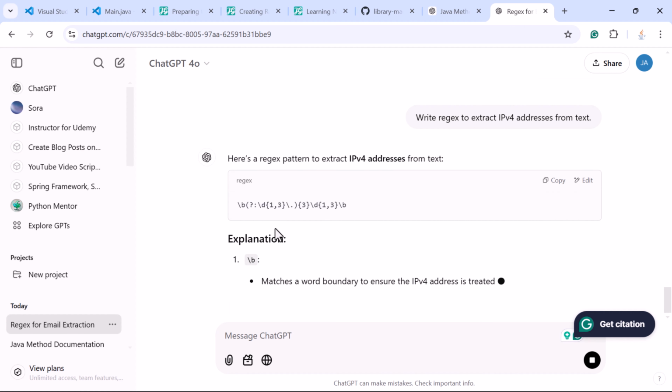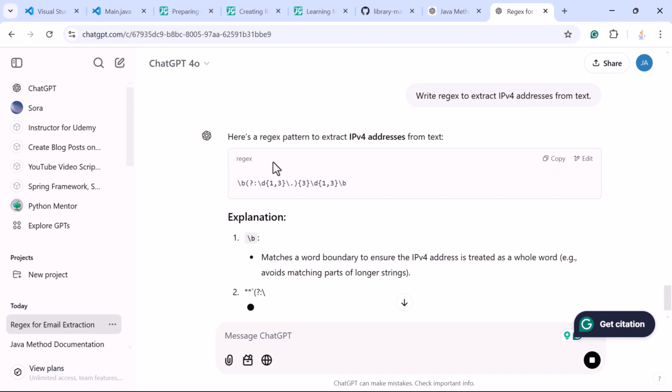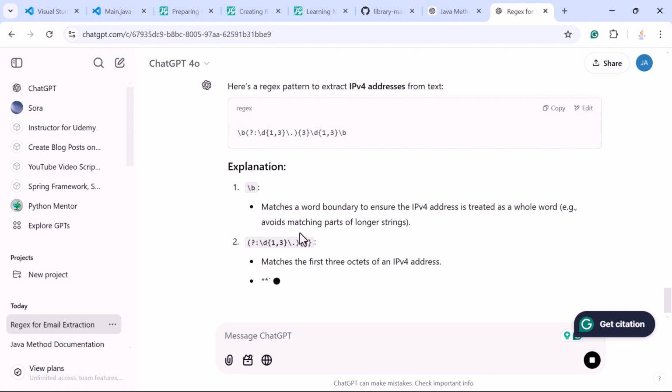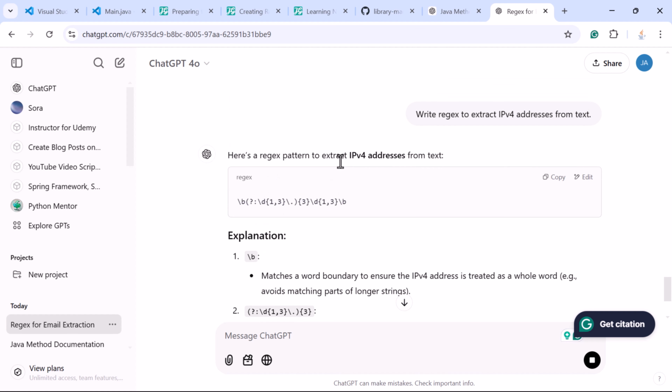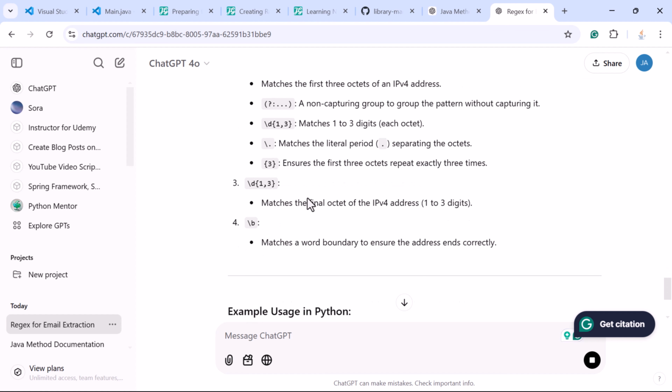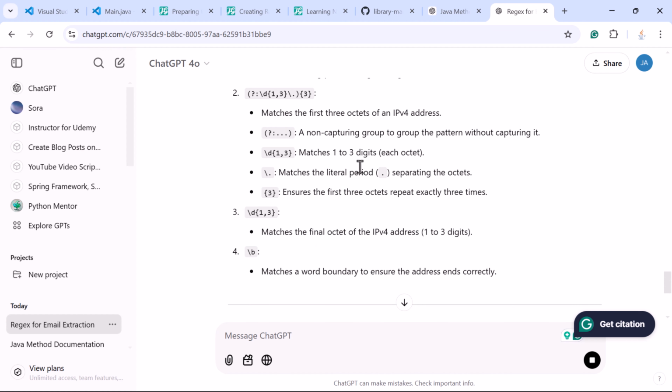And look here at the response of ChatGPT. Here is the regex pattern to extract IP addresses from this text, and this is the explanation for this regex pattern. So whenever you have logs and you want to extract some specific data, then you can use a regular expression, and in order to generate the regular expression you can use ChatGPT like this. So this is one of the real world use cases.